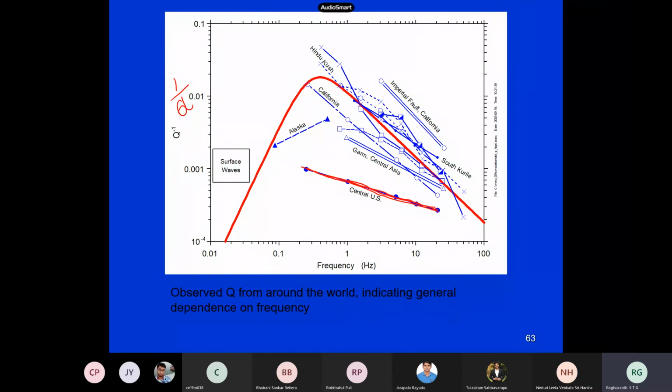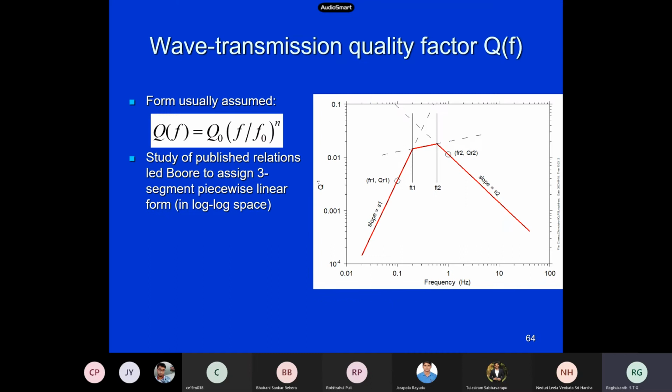So what is happening as frequency increases? This is from the data they have found out. Basically 1 by Q is decreasing, so your Q value will increase. That is how it has been found out. There are also some models for this.